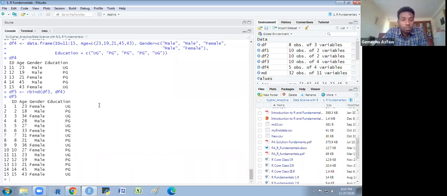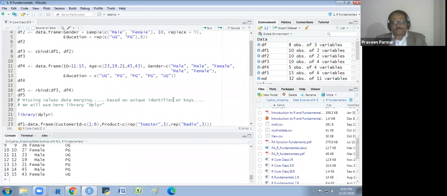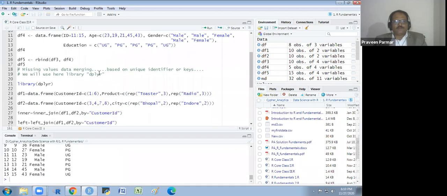Okay. So in this way, you could bind the 2 data frames. If the observations are the same, then you could do the C bind. If the columns are the same, then you could use the R bind. And there is another thing.